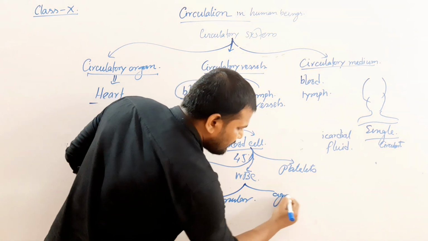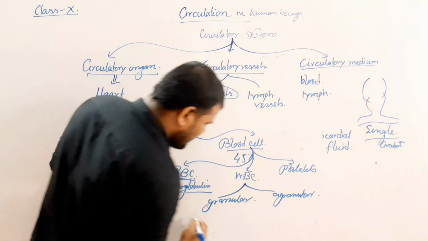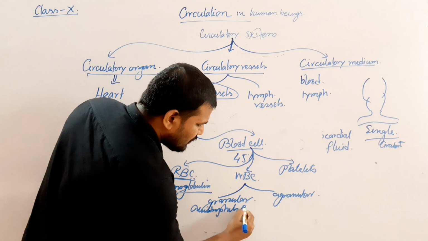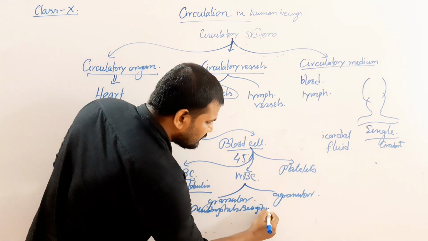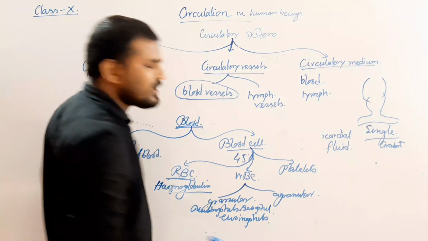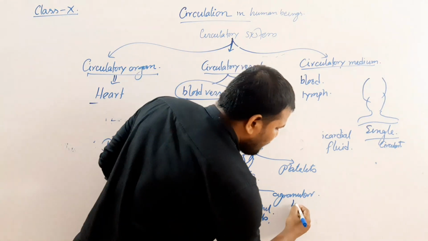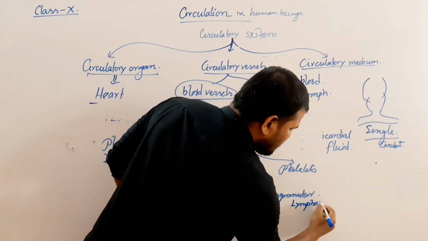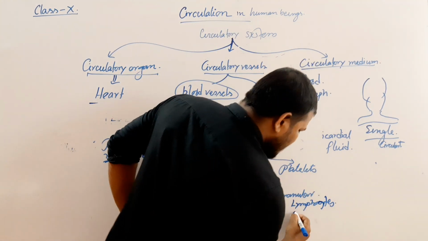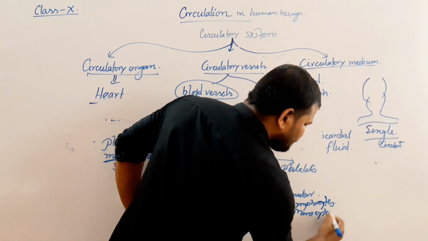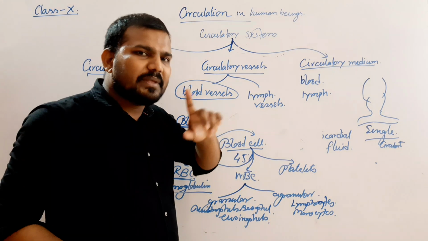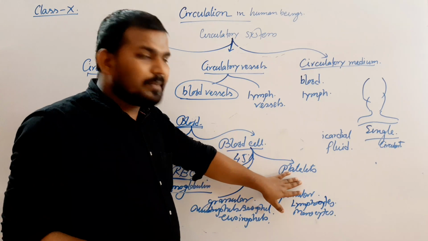Granular or agranular? Granular are the neutrophil, basophil, and eosinophil, because their cytoplasm is quite granular in nature, and agranular are lymphocytes and monocytes. These are agranular in nature. And the non-living component which helps in blood clotting is known as platelets.